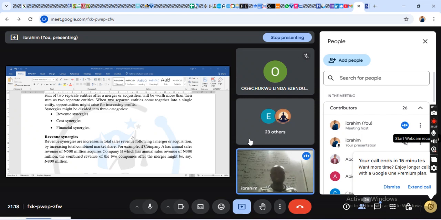Efficiency market hypothesis. And under the methods of finance, don't forget there is what we call pecking order theory, static trade-off, and market timing. As an investor, you'll be timing the markets.